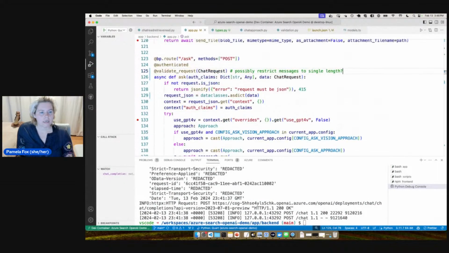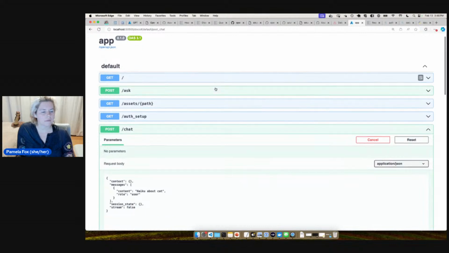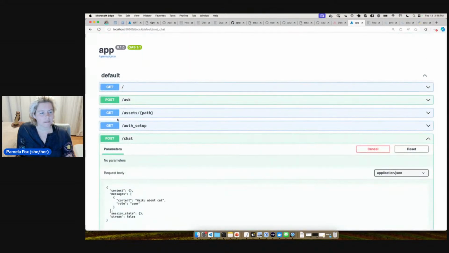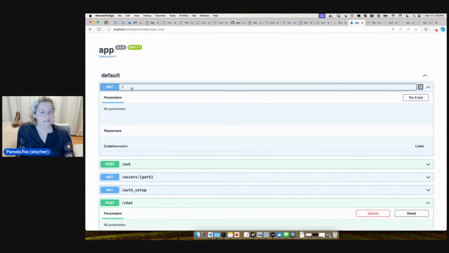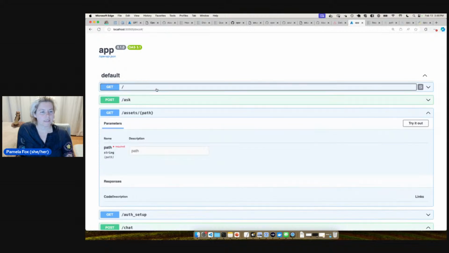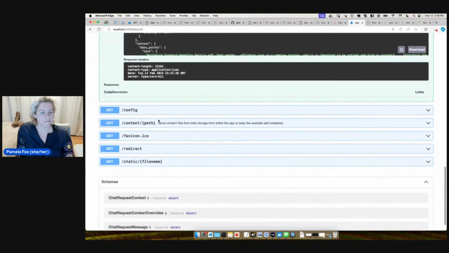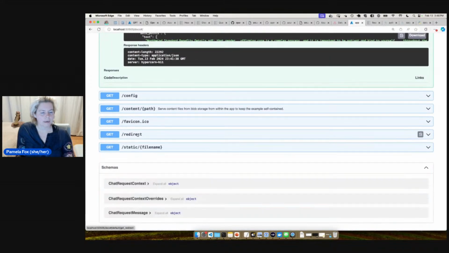All right, so let's go ahead and run that. And then we also want to look into how we can exclude things from our OpenAPI stuff because we decided we don't want static. That feels weird, and assets would be really similar. And slash is going to give you back an HTML, right? So this gives HTML, this gives back like HTML or JavaScript. Same with this one. Slash redirect is used by login, so it'd be really weird to have it here.